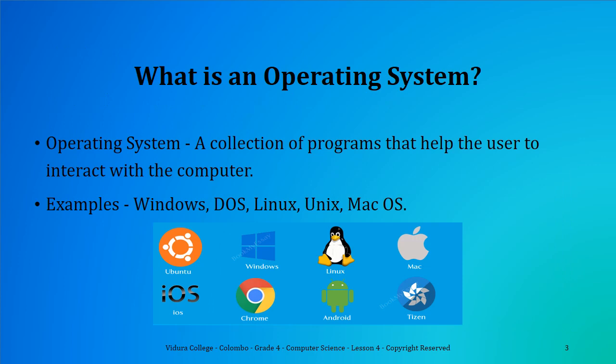First of all, we must learn what is an operating system. Operating system is a collection of programs that helps the user to interact with the computer. Here, interact means to work with. So, an operating system is a collection of programs that helps us to work with the computer. Windows is not the only operating system that is available to interact with computers.